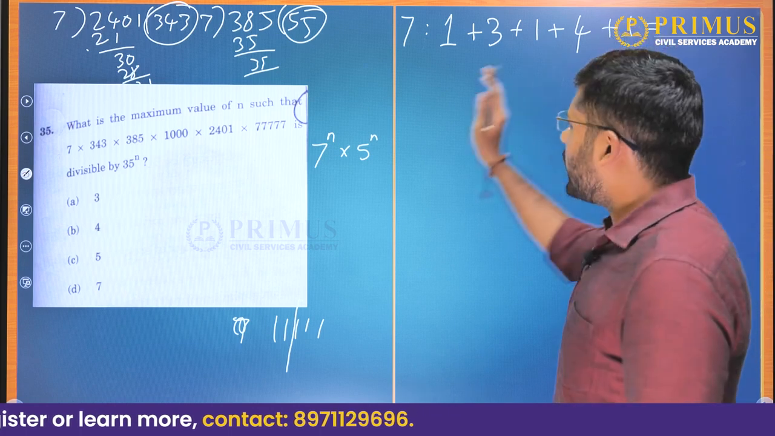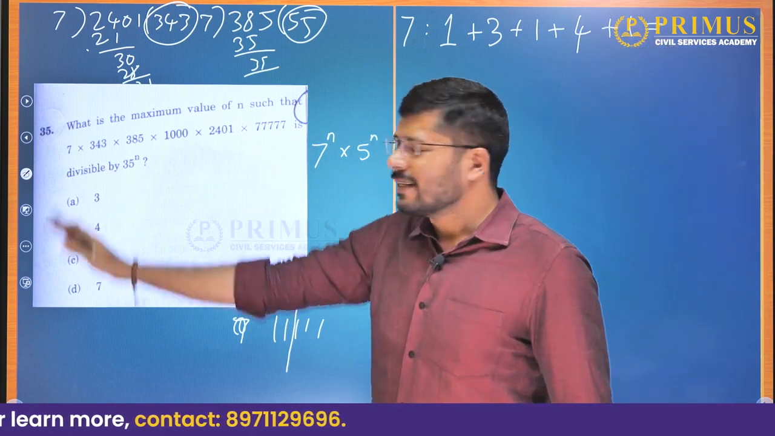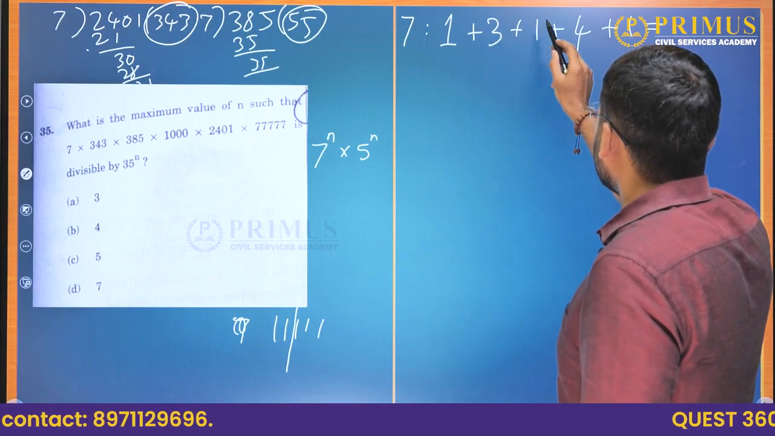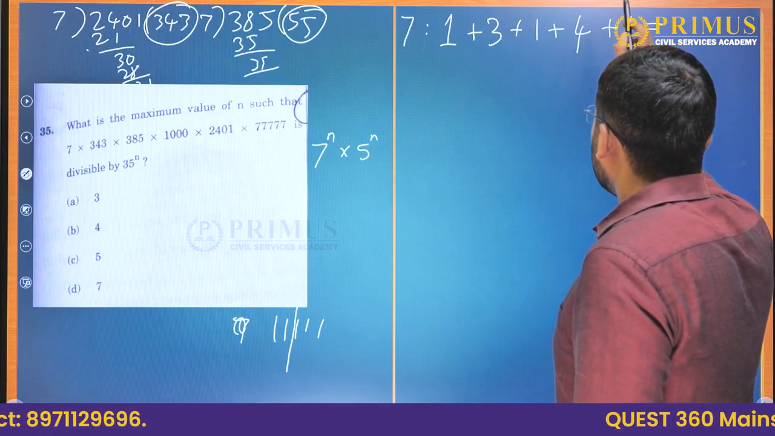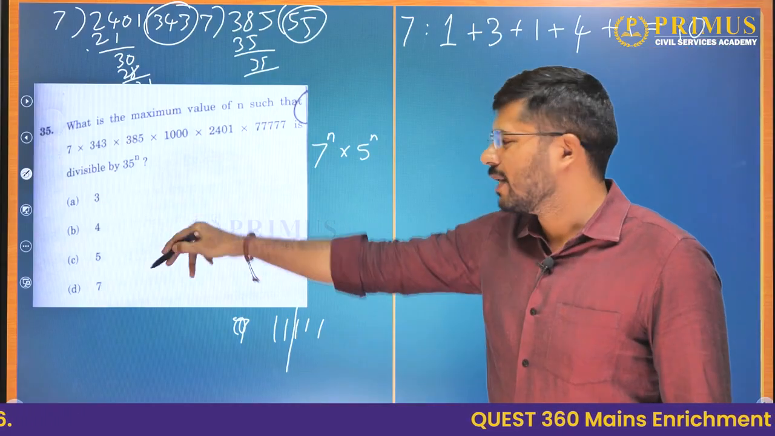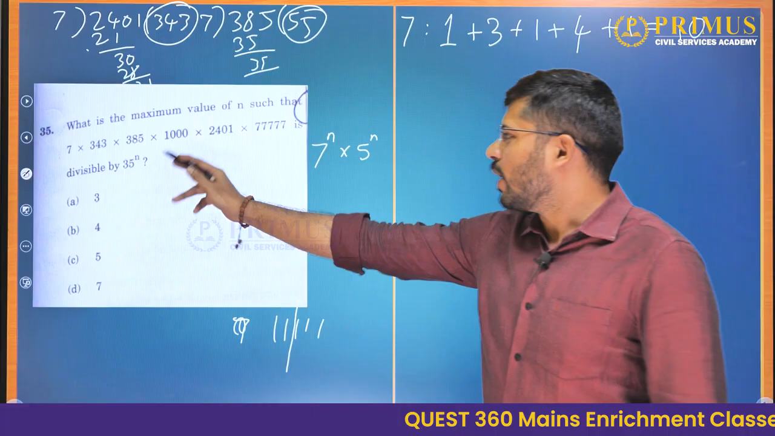Only 1. So in this entire expression, how many 7s are there? 1 plus 3 is 4. 4 plus 1 is 5. 5 plus 5 is 10. So we have totally 10 7s here, but we do not have 10 as an option. So now we will calculate how many 5s are there.